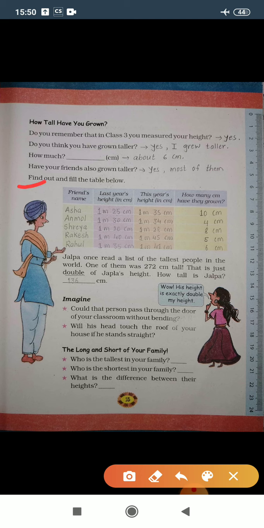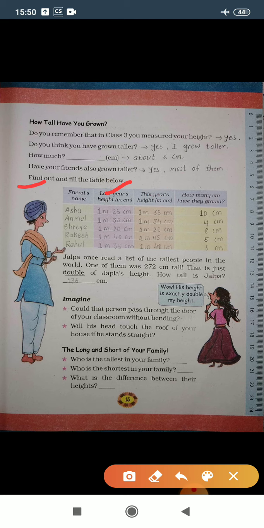Friend's name is given here. Last year's height is given in the second column. In the third column this year's height is given. That means here the third standard height is given, and in this the fourth standard height assumption is given.